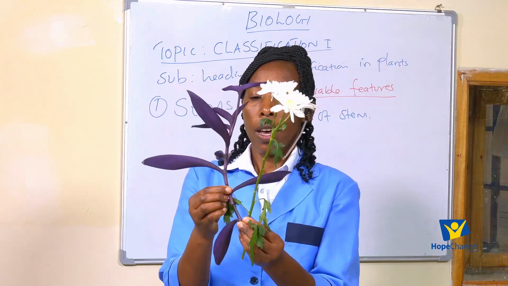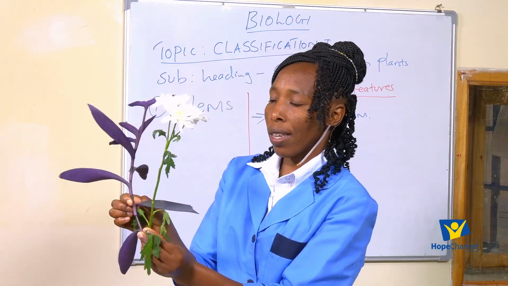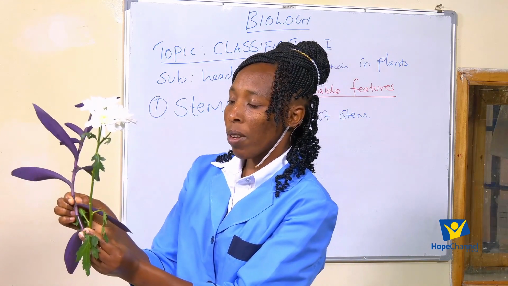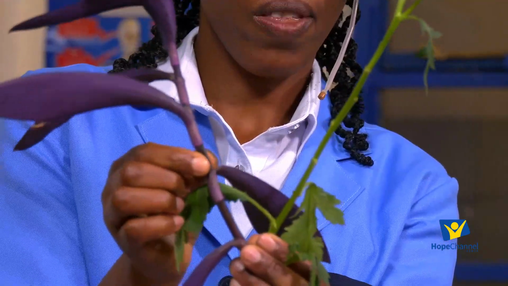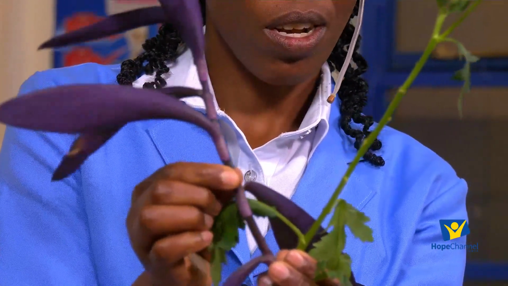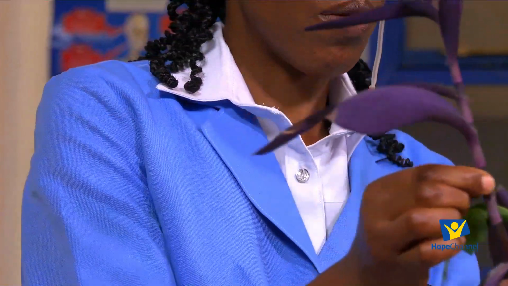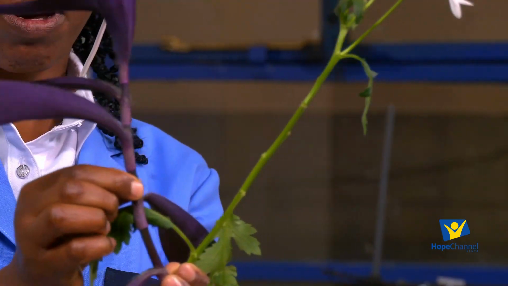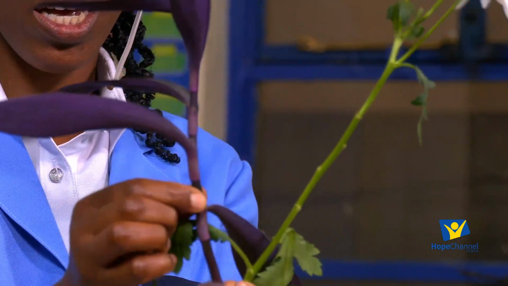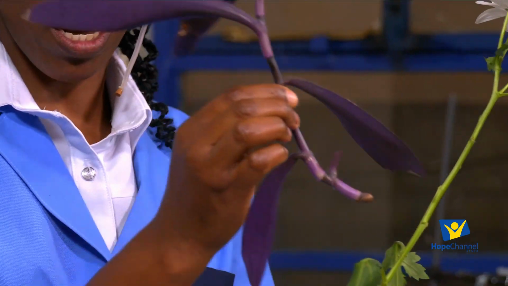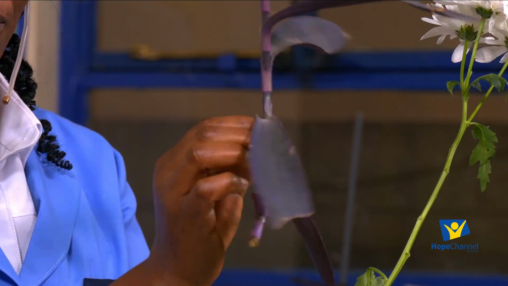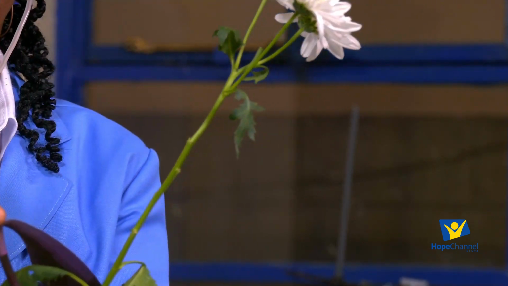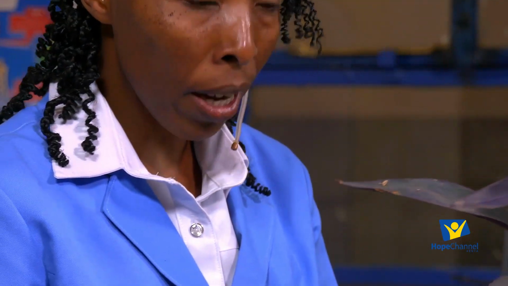Number one, if I'm able to press on this stem, I'm trying to press this part of the stem. This stem looks soft. Maybe you may not be able to feel what I'm feeling, but go and try to get a part of this plant. Can you see the shape and the color of this plant? And try to press on the stem. We say the stem is succulent.